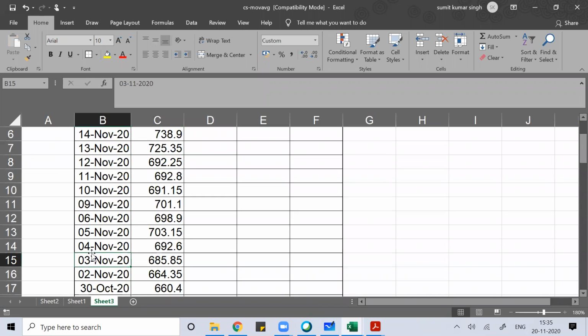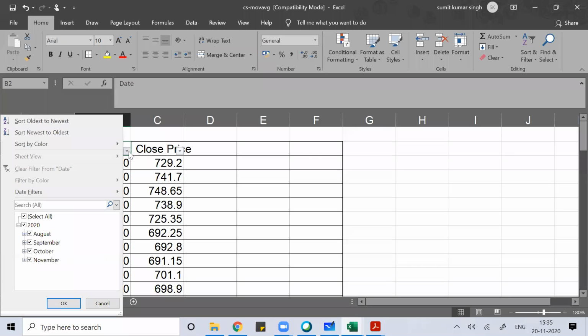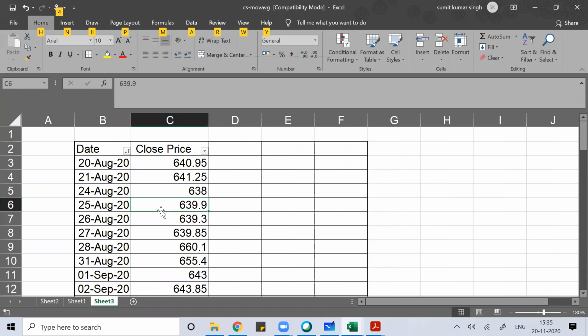So take the date and the closing price for Relaxo Footwear. Make the date oldest to newest; this is newest to oldest. Now you get the date from oldest to newest. Now that our work is done, here you got the closing price.